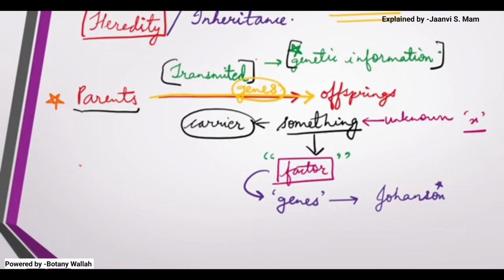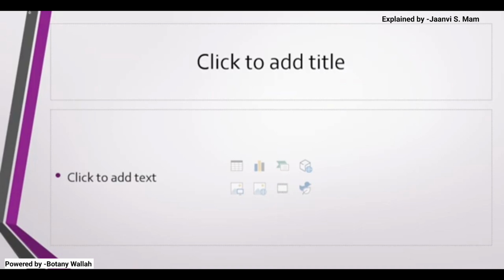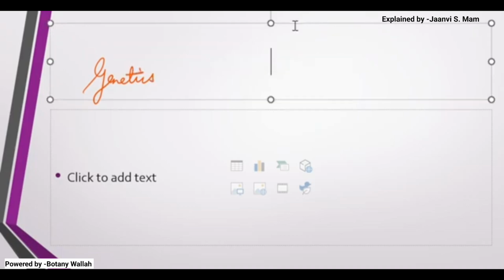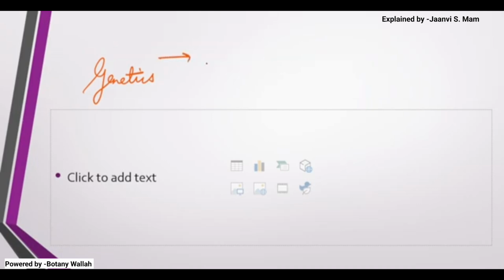This entire thing which Mendel explained, he experimented everything and explained about heredity, was termed as genetics. So this entire field we say as genetics, and this genetics term was coined by a scientist known as Bateson.